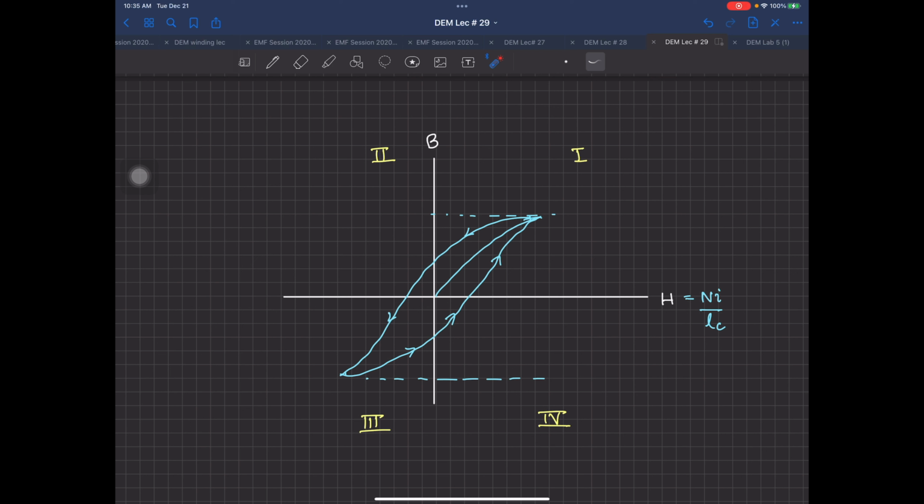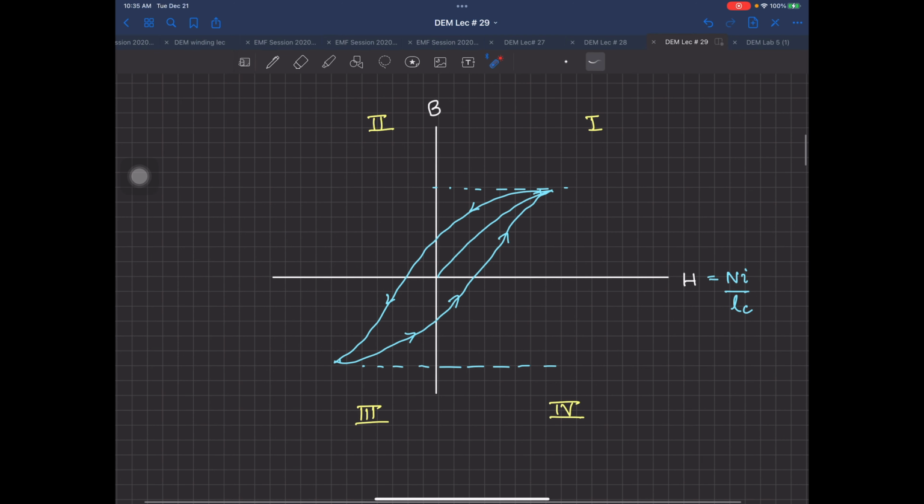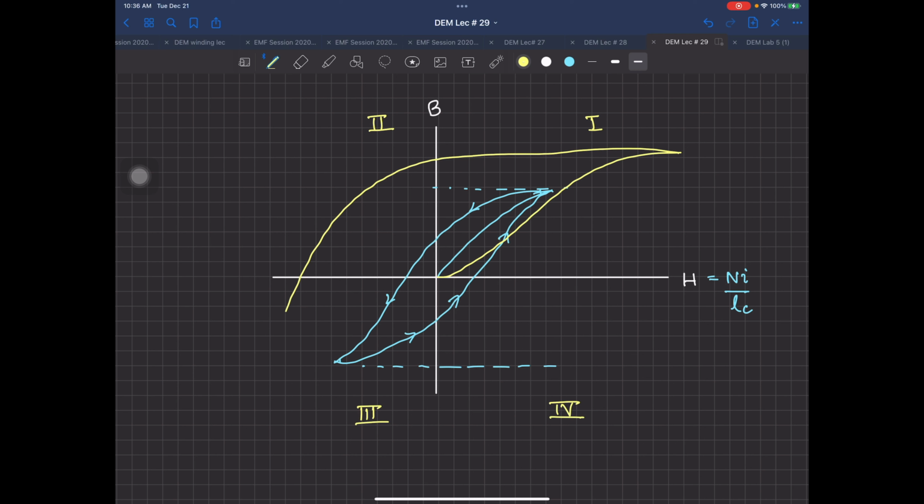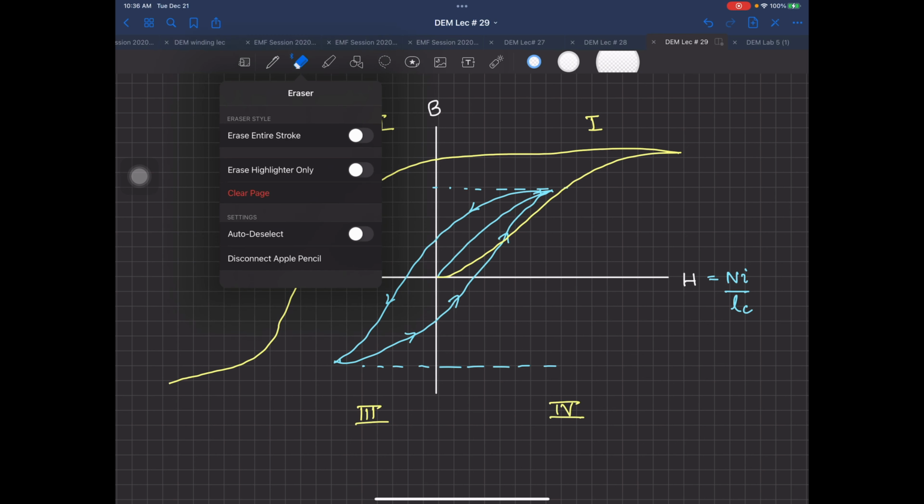Now look here, it first of all started from that first quadrant. So the shape of this waveform, if I draw this one over here, is actually going to have a shape like this, and then it is going to go in the second quadrant for a very long time, and it's going to... this went a bit wrong here.